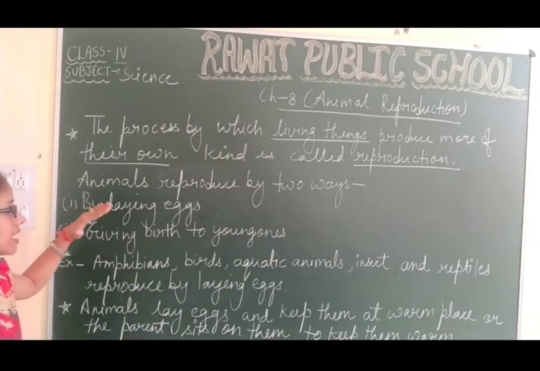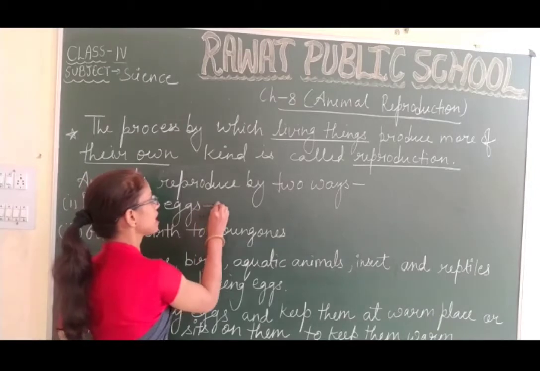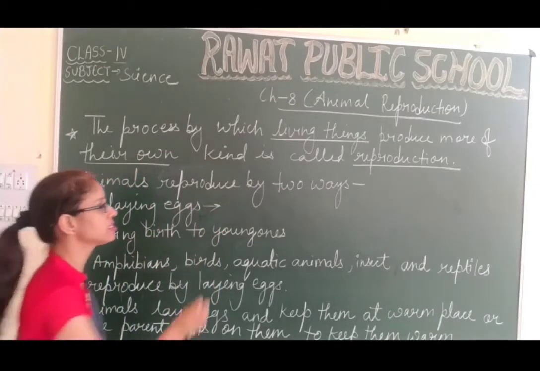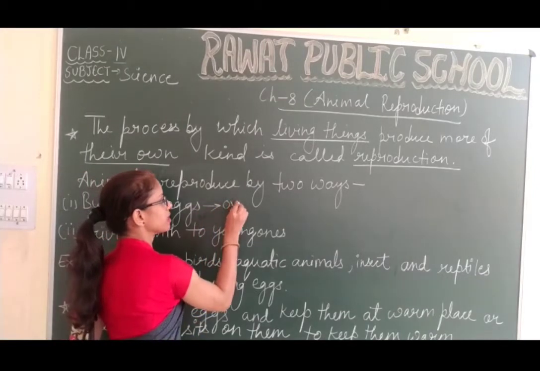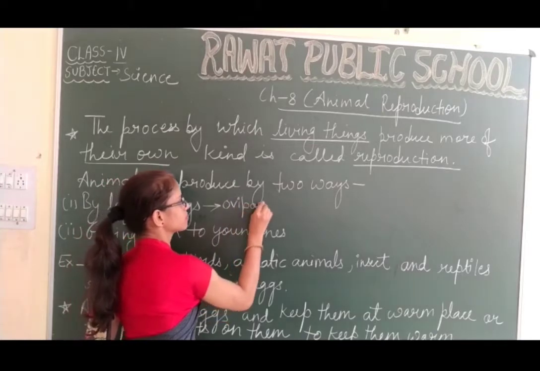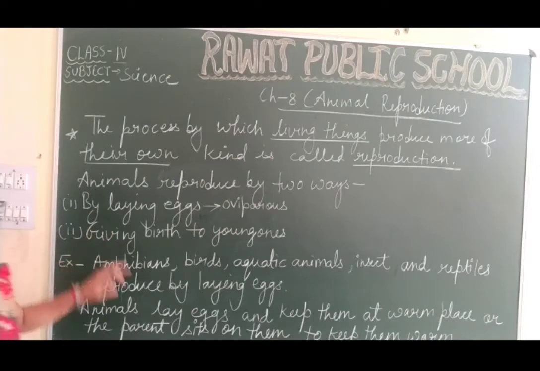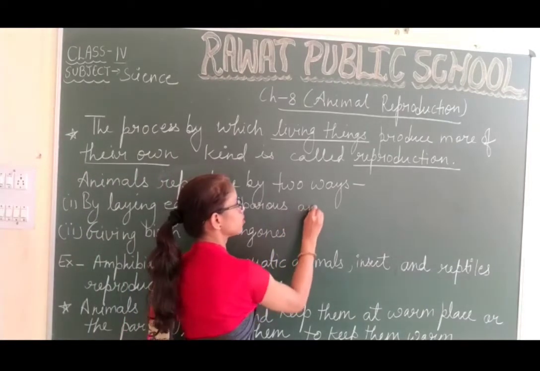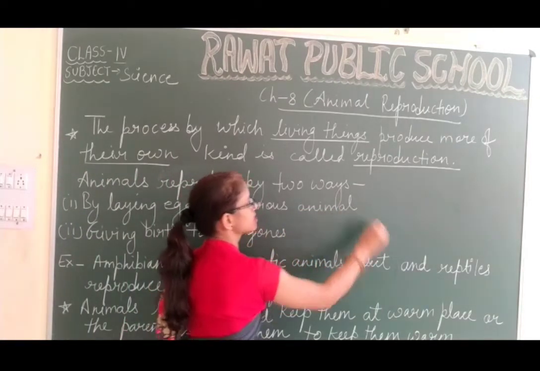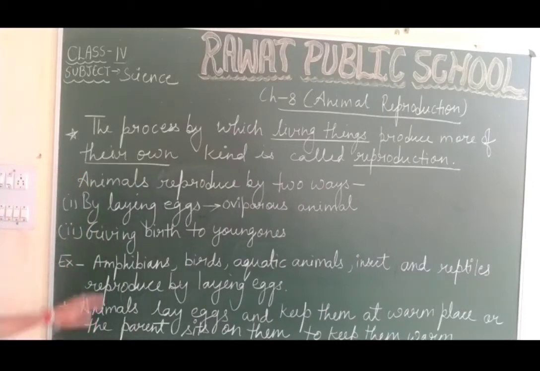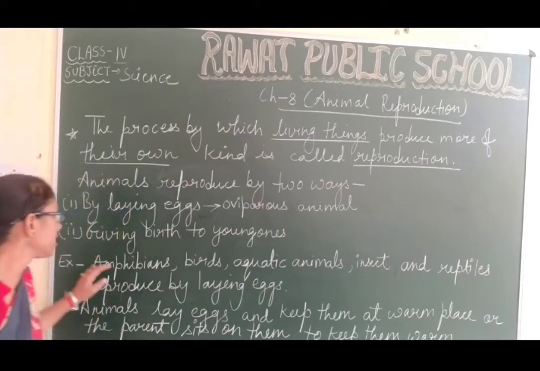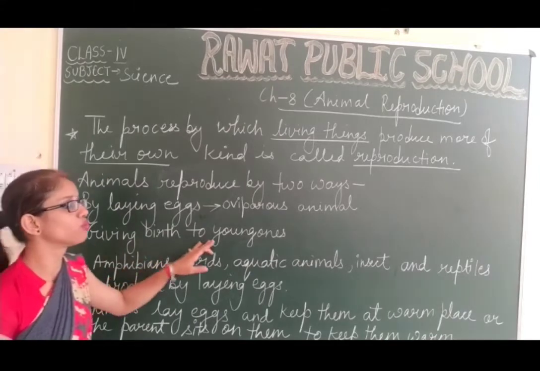The animals that reproduce by laying eggs are known as oviparous animals, or egg-laying animals. Next is giving birth to young ones.